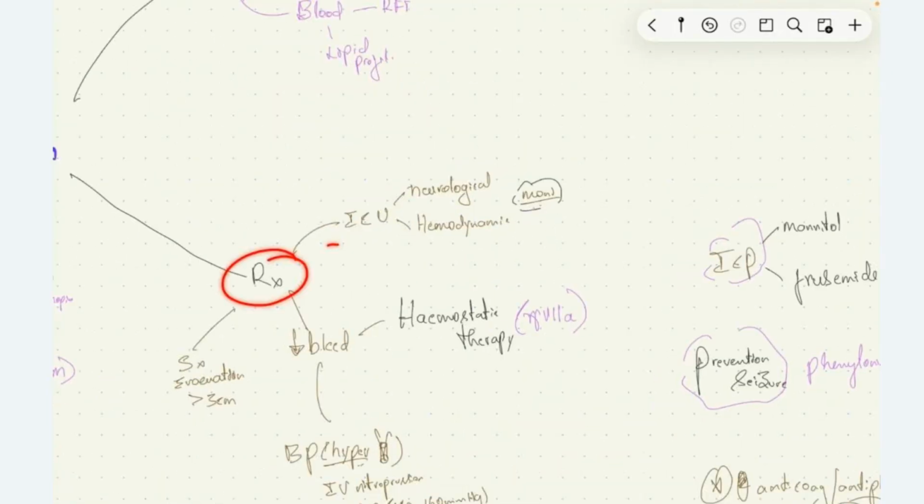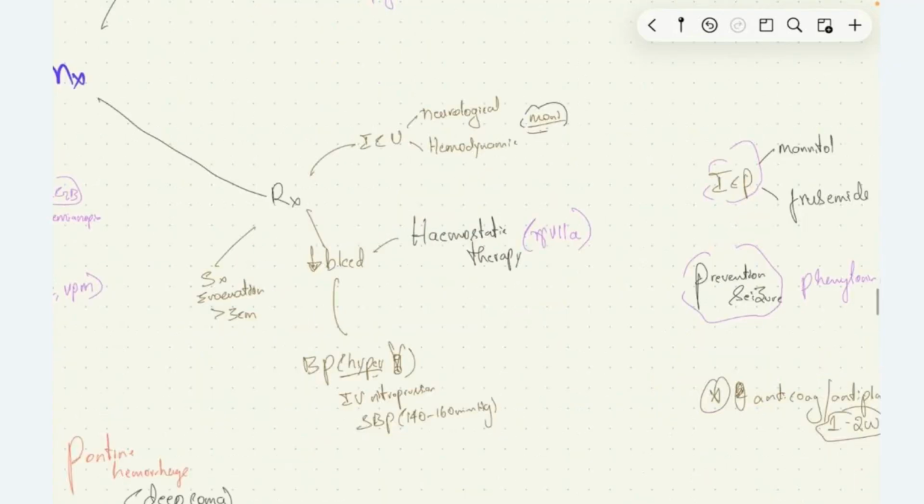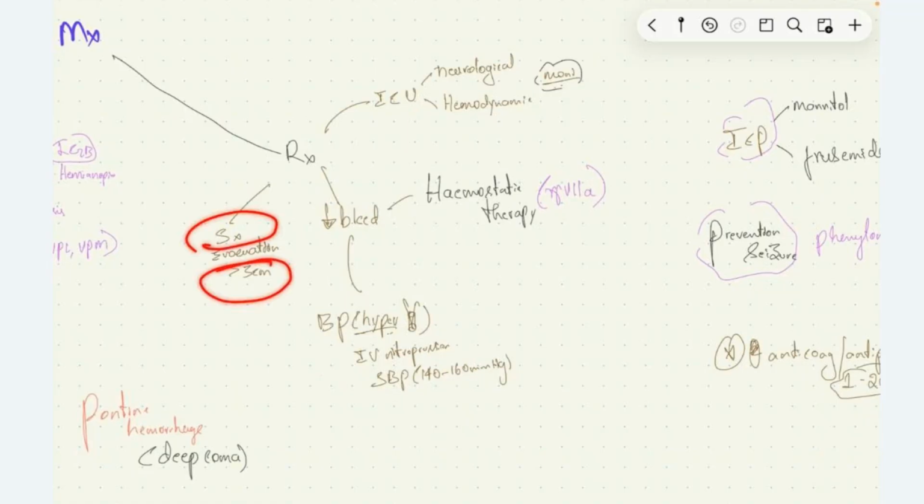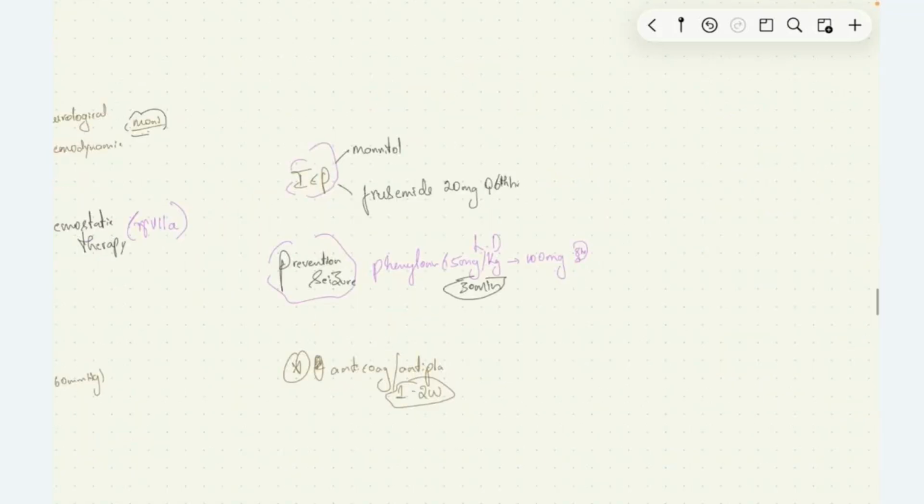Under treatment, we have ICU management where we monitor neurological and hemodynamic functions of the patient closely. The bleeding will reduce by giving hemostatic therapy, that is recombinant factor 7A. In case of hypertensive hemorrhage, we control the systolic BP between 140 to 160 mm of Hg by giving IV sodium nitroprusside. If the hematoma is more than 3 centimeter, we should surgically evacuate it. Increased ICP is managed by mannitol and furosemide 20 mg 6 hourly. Seizures are prevented by giving phenytoin 15 mg per kg loading dose followed by 100 mg 8 hourly. If the patient was previously taking anticoagulants and antiplatelets, we stop them for 1 to 2 weeks.